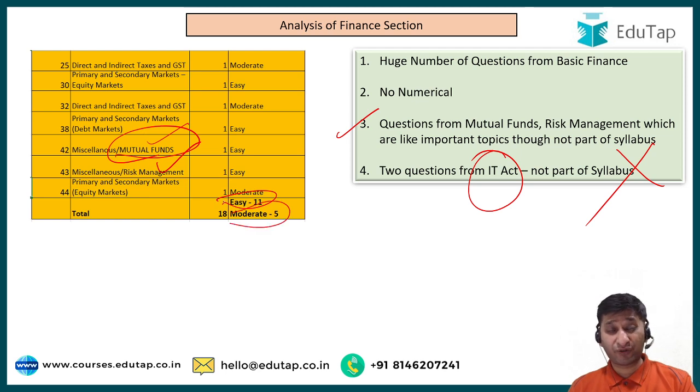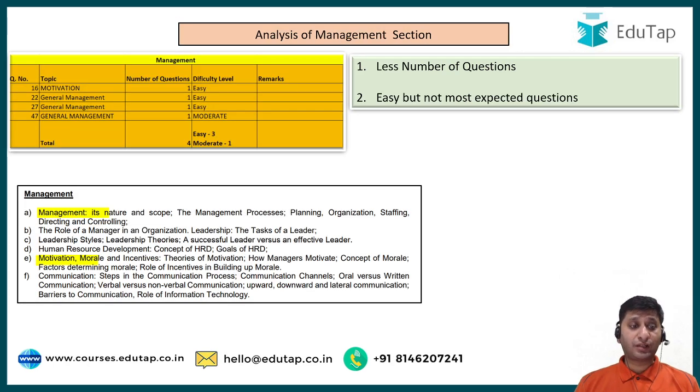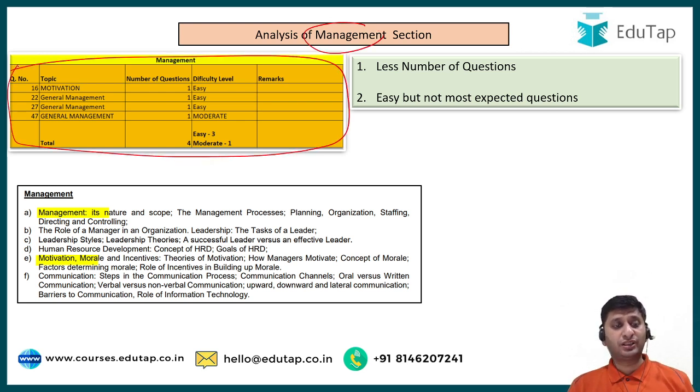5 were moderate. There were not any difficult questions. So again, I would say a scoring section if you would have prepared in the right way. Coming to the analysis of the management section here, again in the table in front of you, basically the questions and